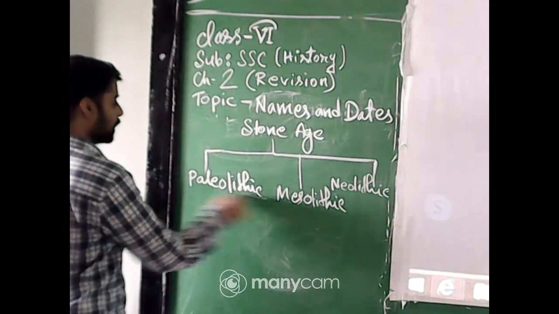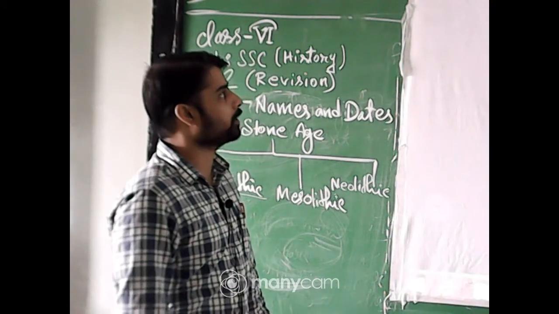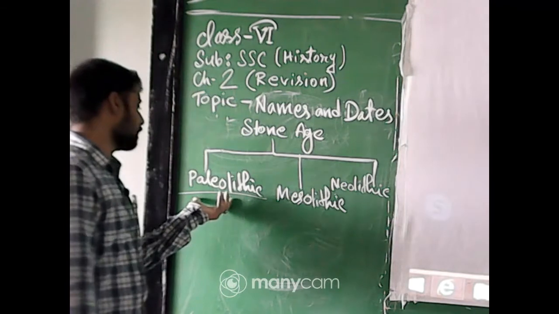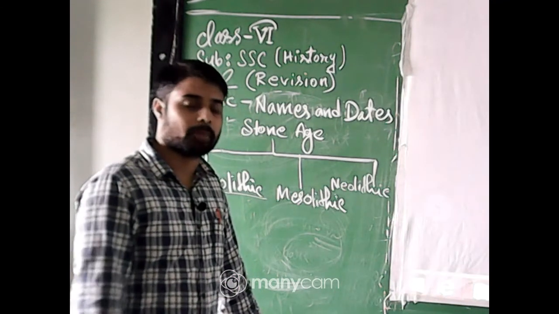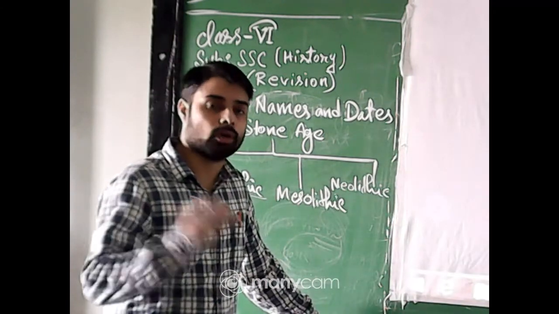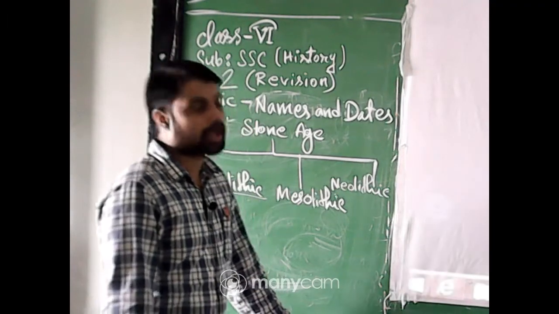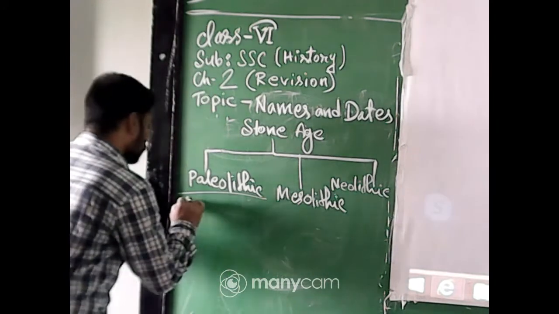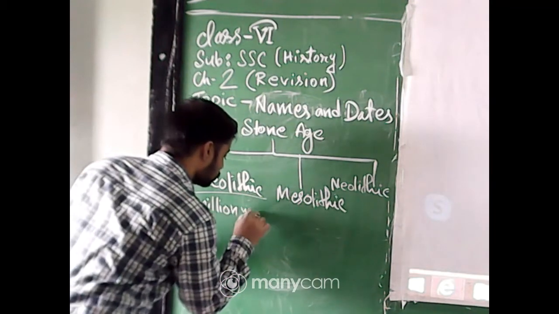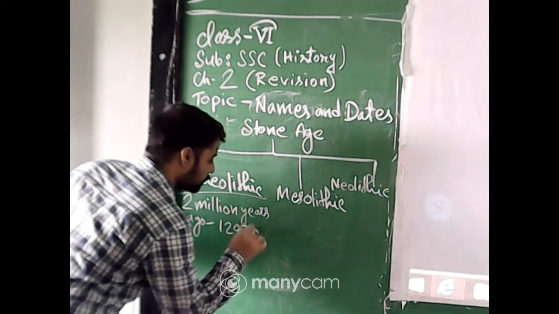Okay. Now, what is the meaning of Paleolithic? The word Paleolithic came from the two Greek words paleo and lithos. Paleo means old and lithos means stone. So, Paleolithic means old stone age, and the time period of the old stone age is from 2 million years ago up to 12,000 years ago.